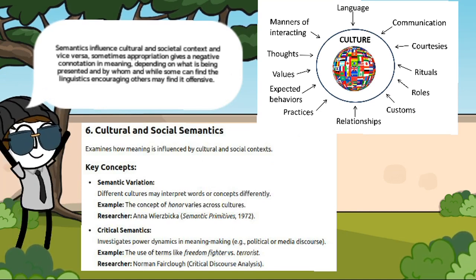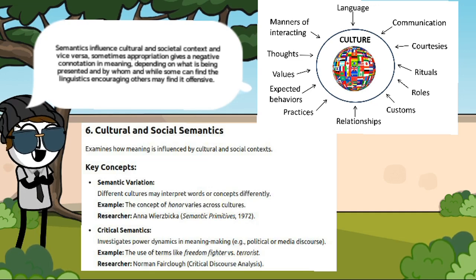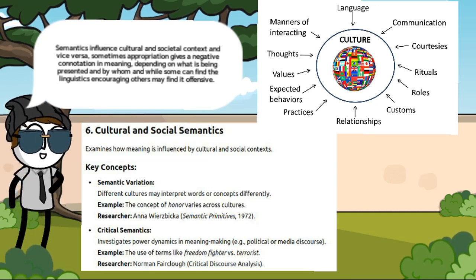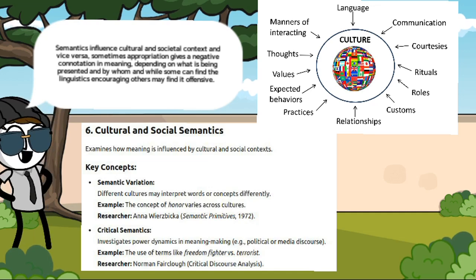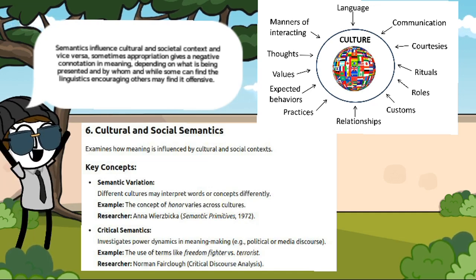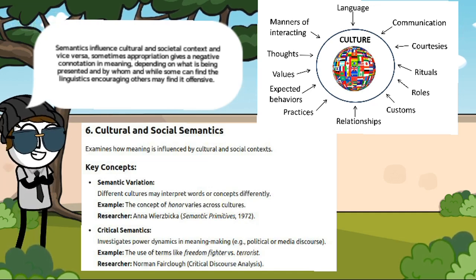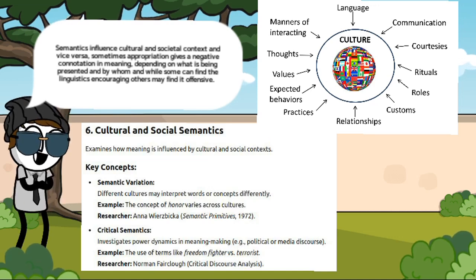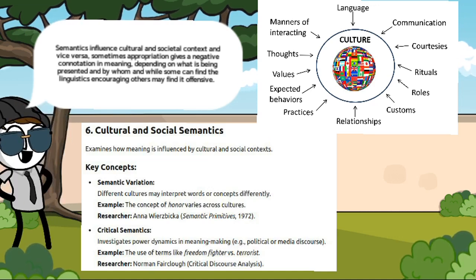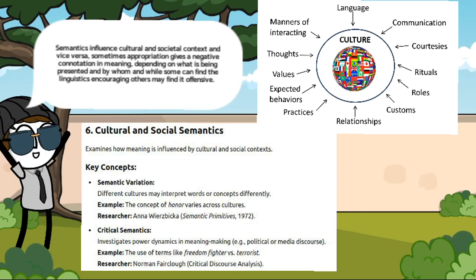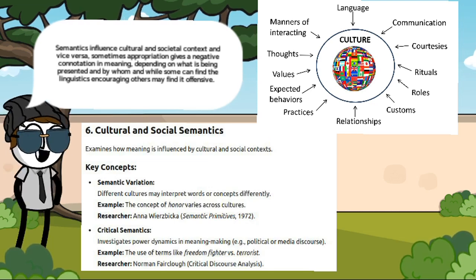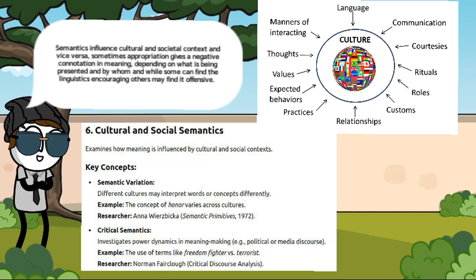Sometimes appropriation gives a negative connotation in meaning, depending on what is being presented and by whom, and while some can find the linguistics encouraging, others may find it offensive. Cultural and social semantics examines how meaning is influenced by cultural and social contexts. Key concepts include semantic variation. Different cultures may interpret words or concepts differently. Example, the concept of honor varies across cultures.